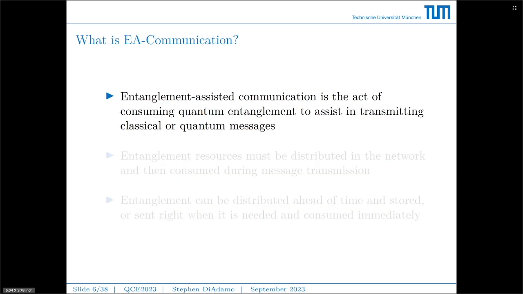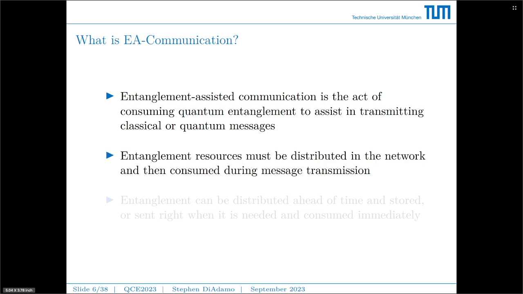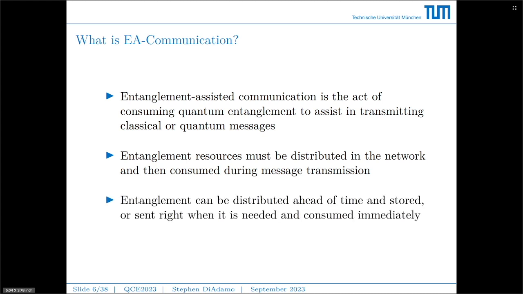Entanglement-assisted communication is the act of consuming quantum entanglement to assist in transmitting classical messages, or it is also possible to transmit quantum messages using entanglement-assisted communication. When we are performing entanglement-assisted communication, the entanglement resources have to be distributed within the network beforehand, and then they are consumed when a message has to be transmitted. This entanglement can be distributed ahead of time and stored in a quantum memory, or it can be sent right when it's needed and consumed immediately. And which strategy to use depends on the use case.